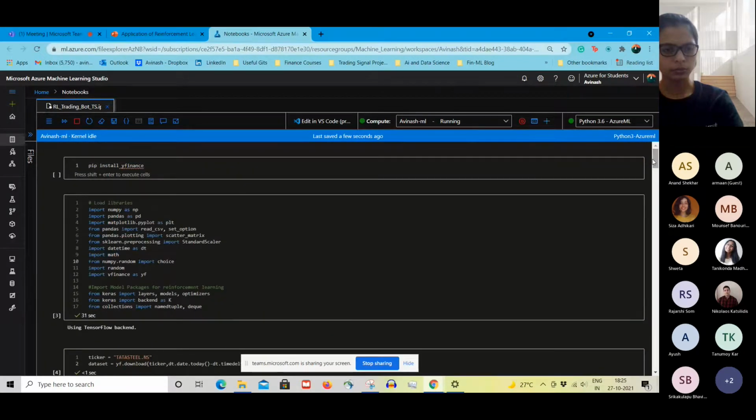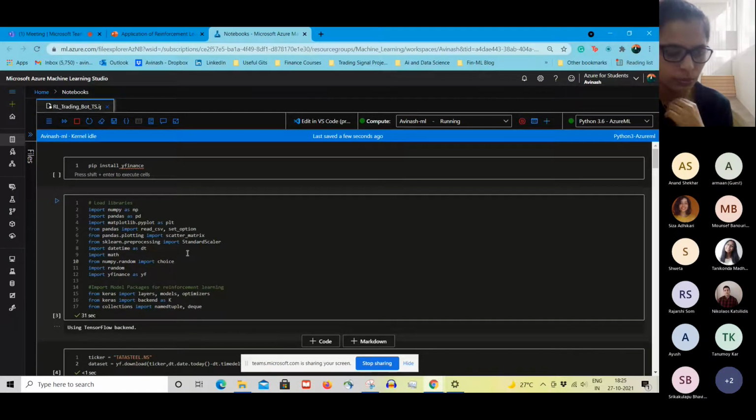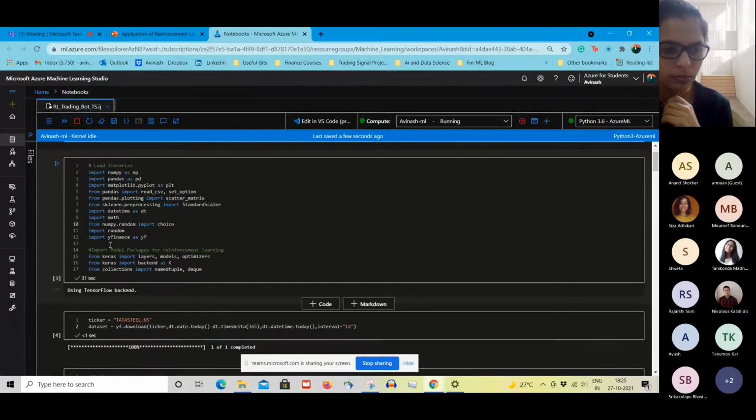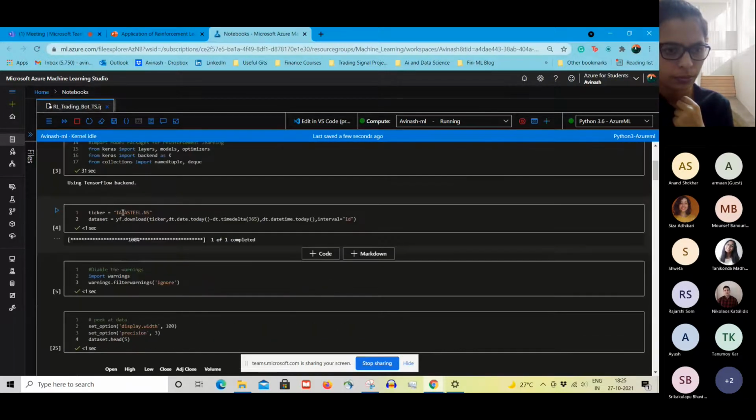So let's start with this whole thing. These are the important libraries: NumPy, Pandas, plotting libraries, and yfinance. We have installed it. If any of you don't know, there is an option to take the data from yfinance. It supplies the open, high, low, close, volume data at various intervals.